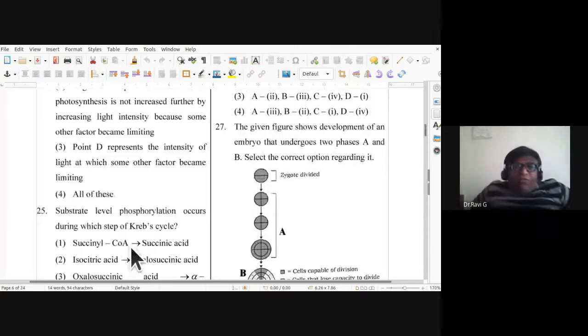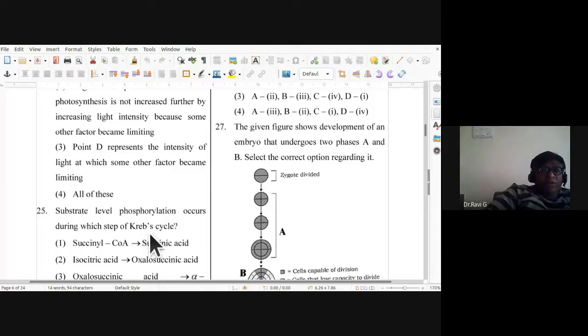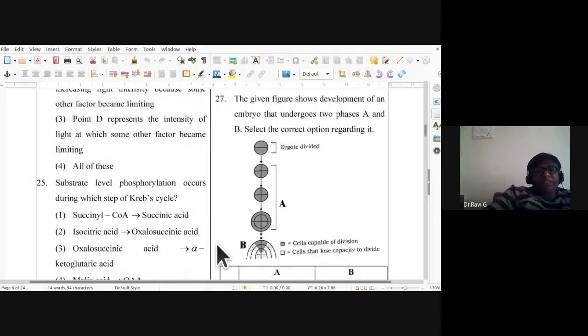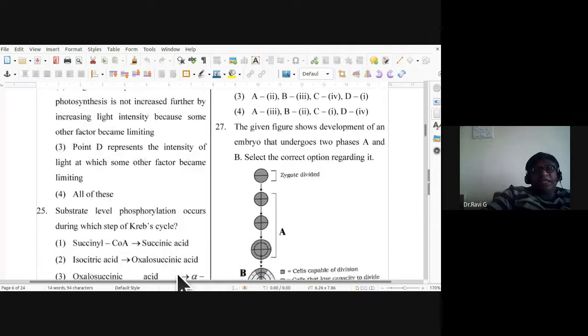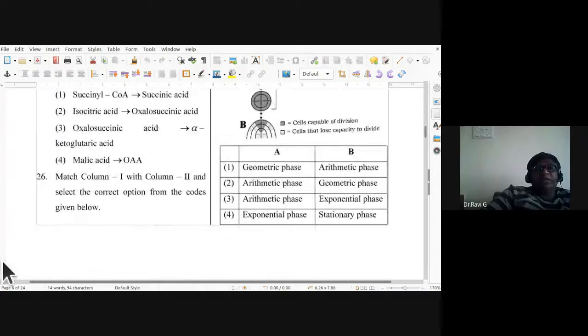Substrate level phosphorylation occurs during which step of Krebs cycle? Substrate level phosphorylation. So does it occur at succinyl coenzyme A to succinic acid, or does it occur at isocitric acid to oxalosuccinic acid? So the substrate level phosphorylation occurs at succinyl coenzyme A to succinic acid formation during the Krebs cycle. So first one is the correct option.